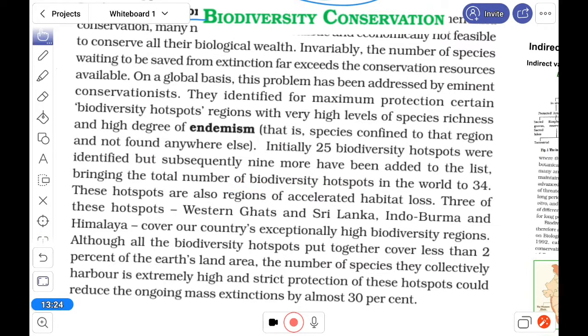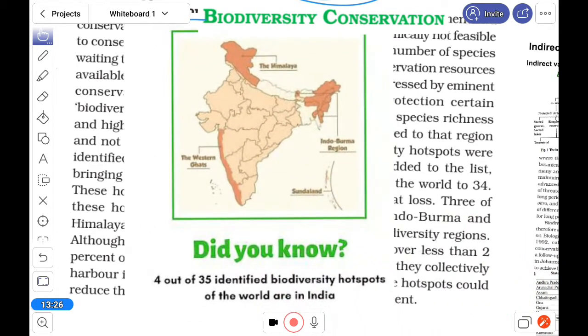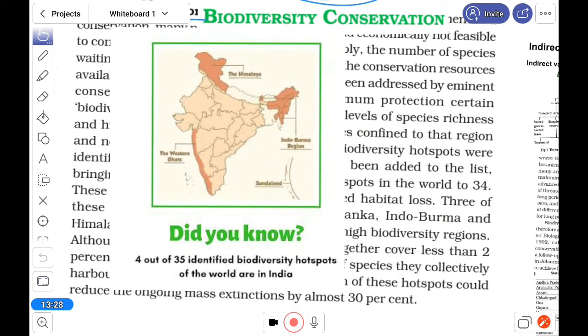We can see this part here. You can see these areas in India. 35 biodiversity hotspots are identified in the world, and 4 in India. That is very good news.